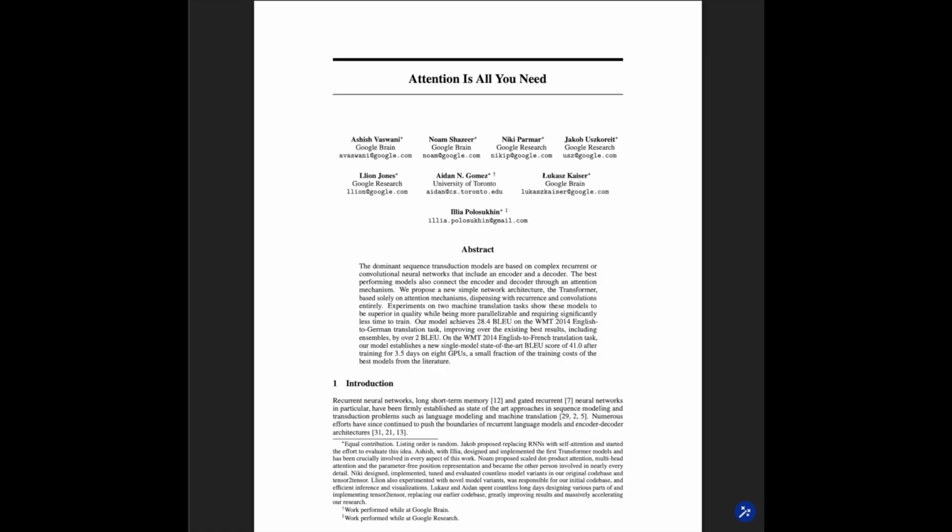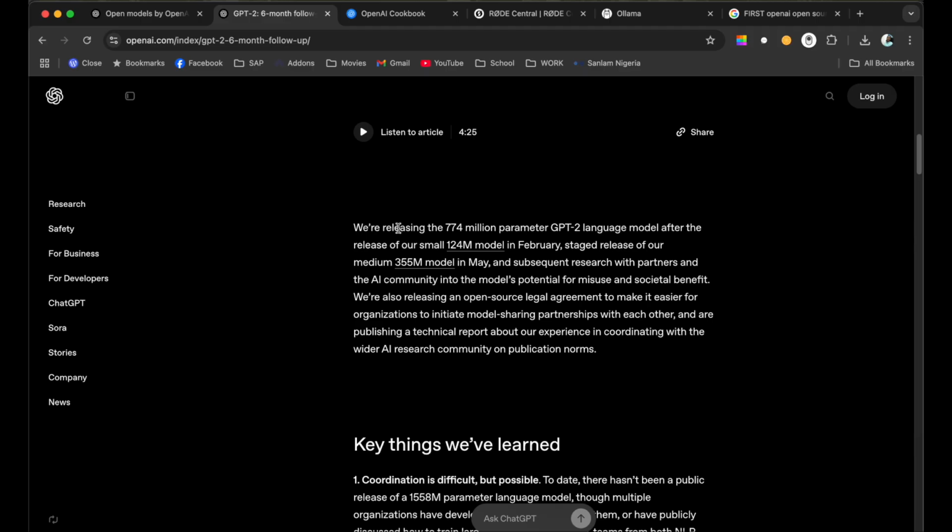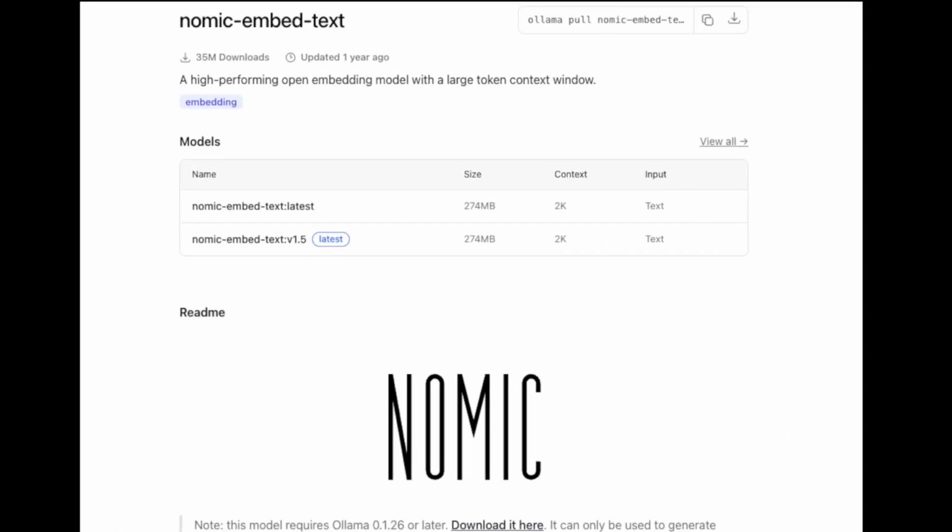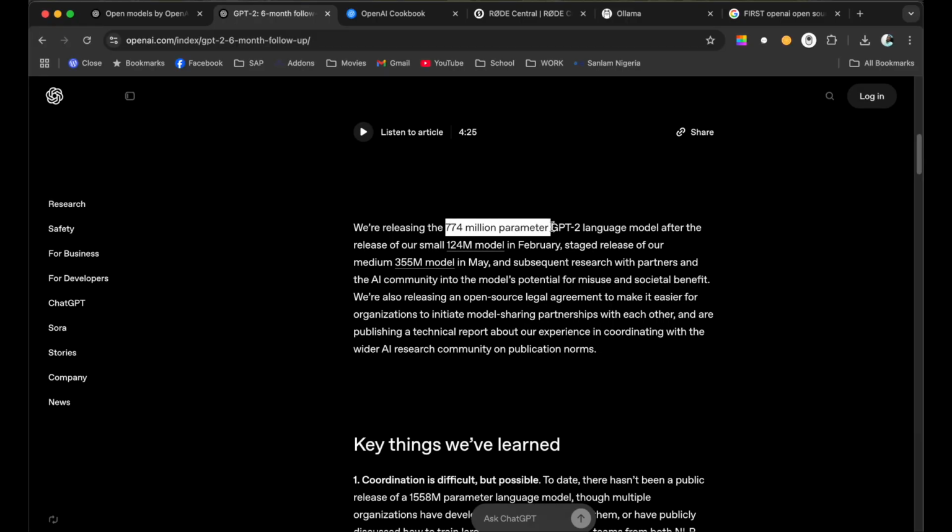GPT-2, from the paper from Google, and this was the first model. Can you believe that? A 774 million parameter model for GPT-2. That is about the size of the embedding models that we have today. The likes of the Nomic text embed model is around 137 million parameters. The likes of the MXBAI large and small models are in these ranges: 774, 800, and the likes. Not even up to a billion parameters.